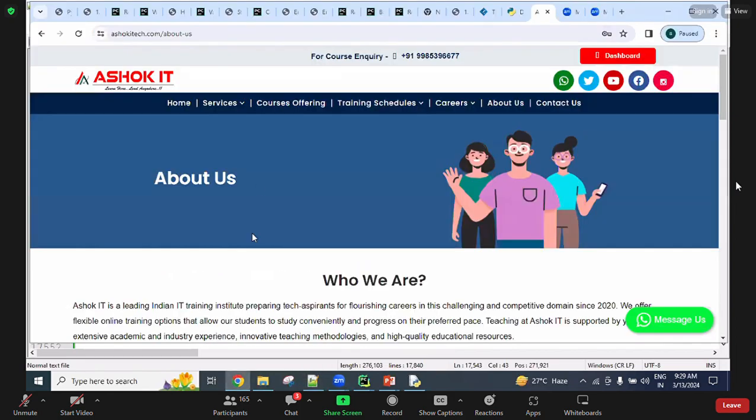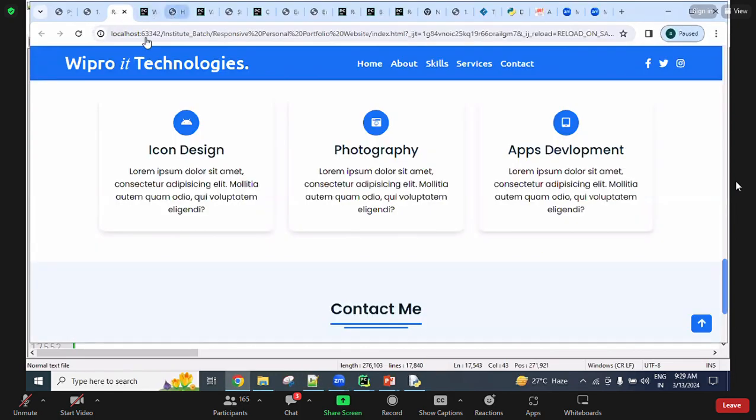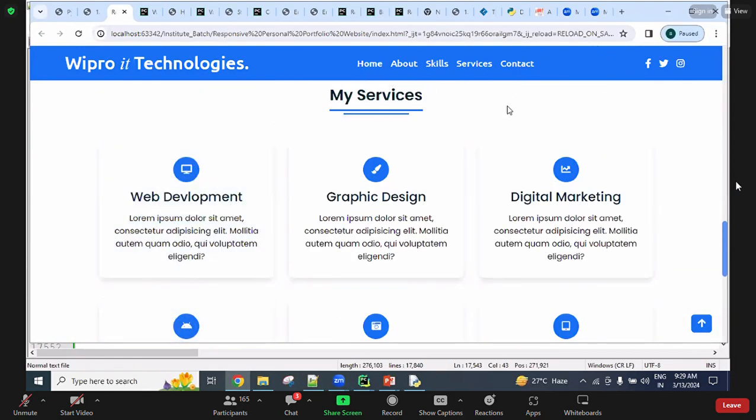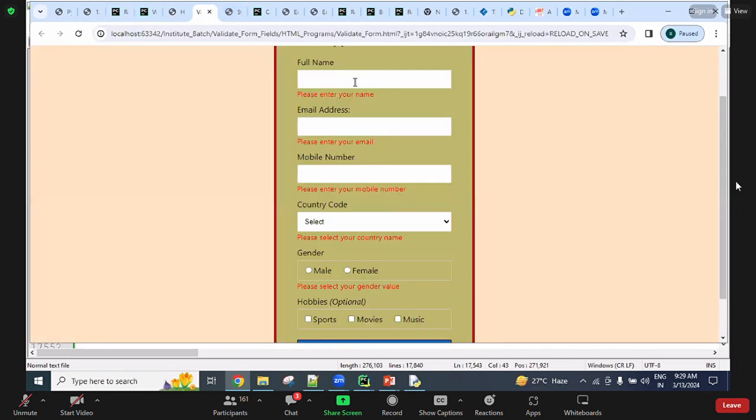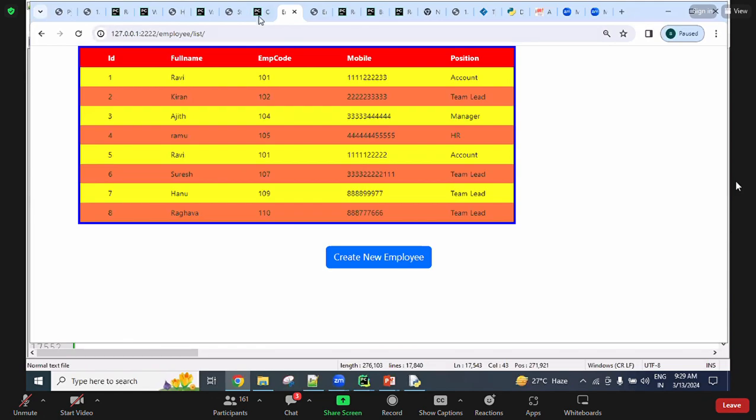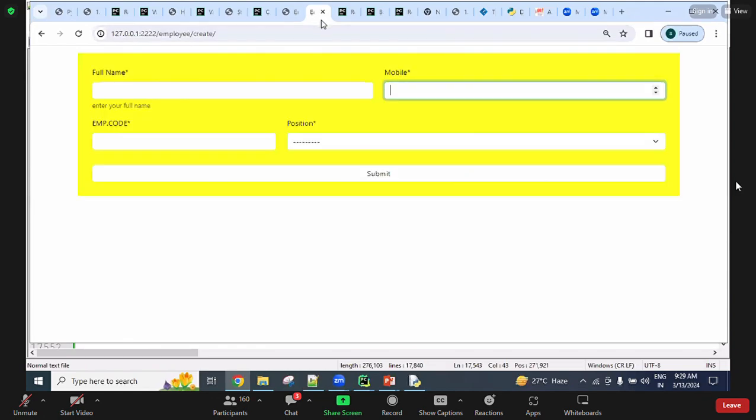For example, here are some examples I displayed, guys. What we are able to see on screen is the front end. And when we click something here, a back-end response comes. So that is the back end. For example, here I'm entering data. This is one employee project. I'm entering all the field data and submitting. When submitting, all this data is sent to the back end. In the back end, using Django, we read the data and store it in the database.